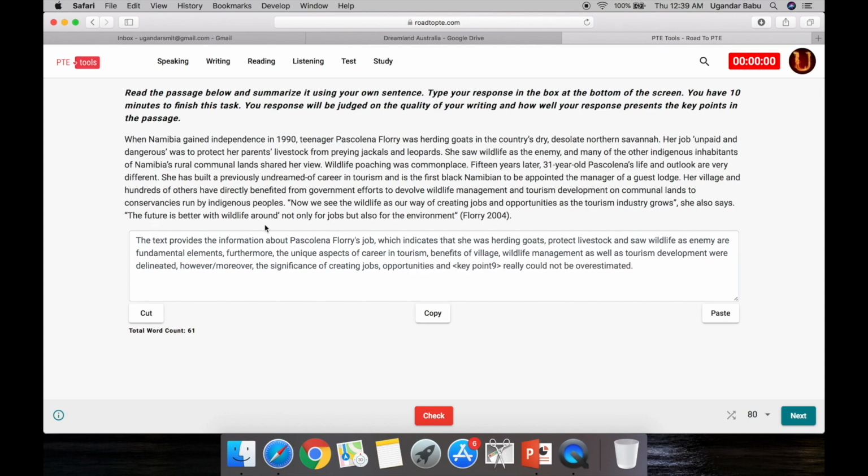The future is better with wildlife around, not only for jobs but also for the environment. So mention the environment also.